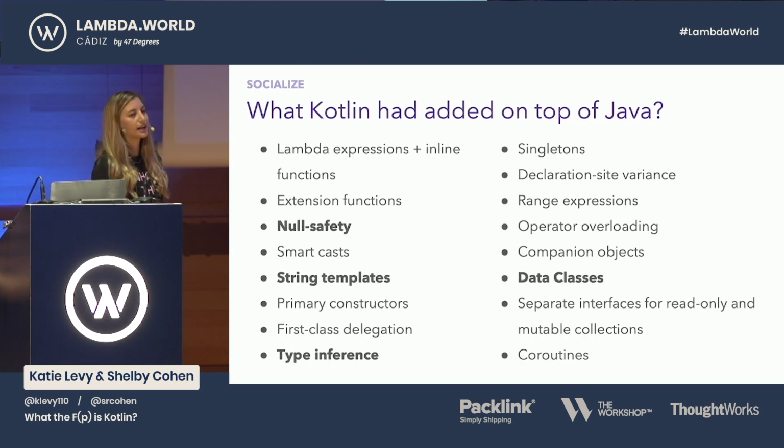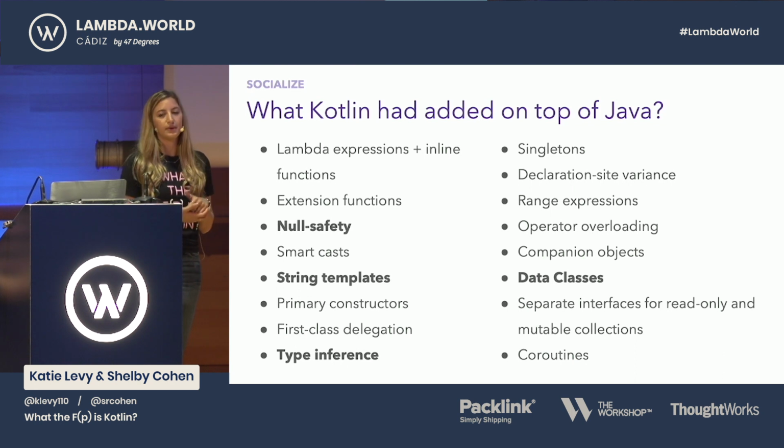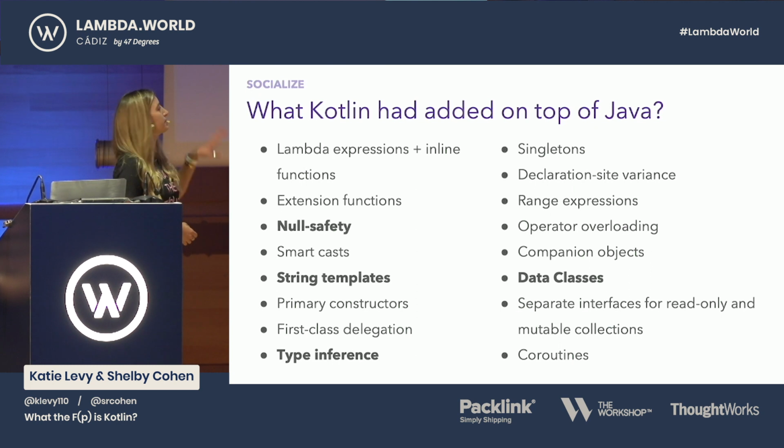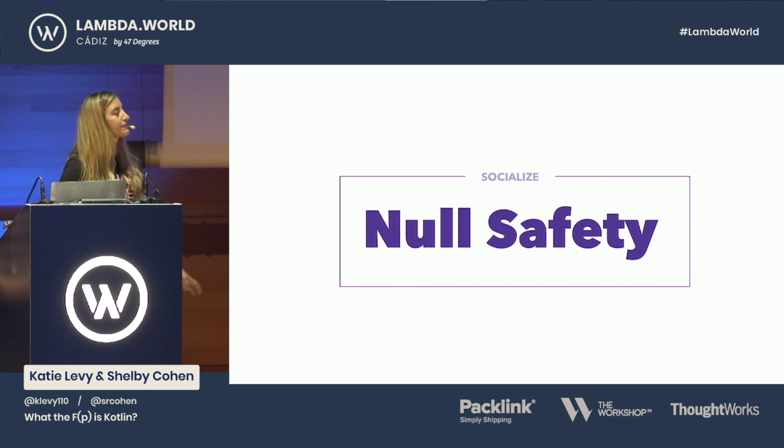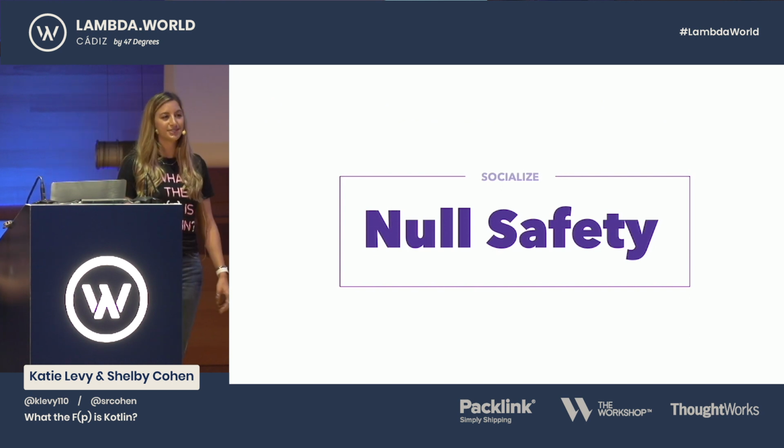So Kotlin has added a lot on top of Java. These were some of the features that we socialized with our team members. We're not going to go into all of them today, but some of the bolded ones are what we started with to introduce to our teams. One of the first features that really stood out to us was null safety.